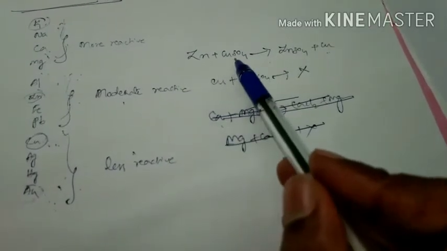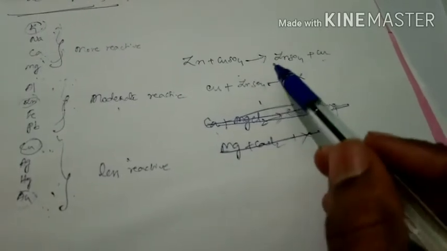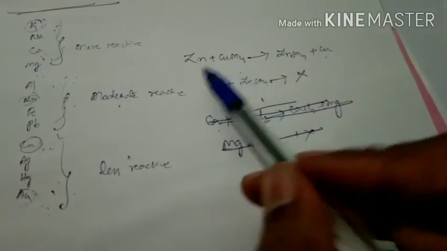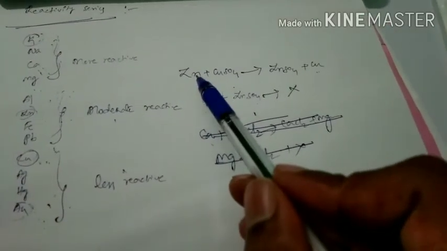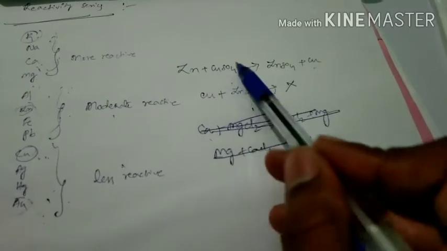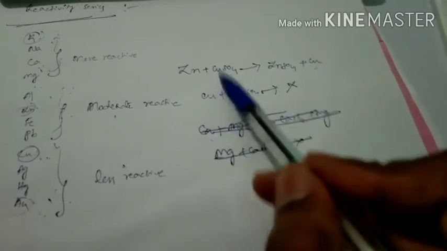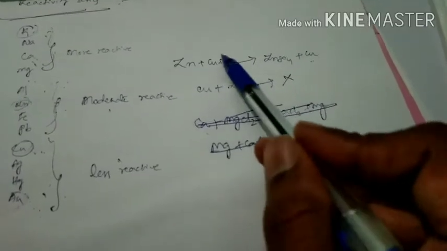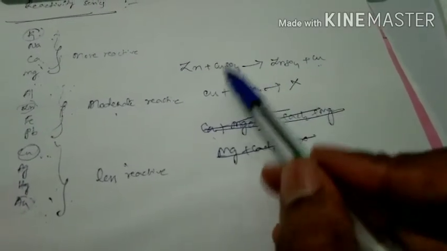See this reaction. When zinc reacts with copper sulfate, what happens? Zinc sulfate and copper are formed. That means zinc can displace copper from its compound, nothing but copper sulfate, from its solution.